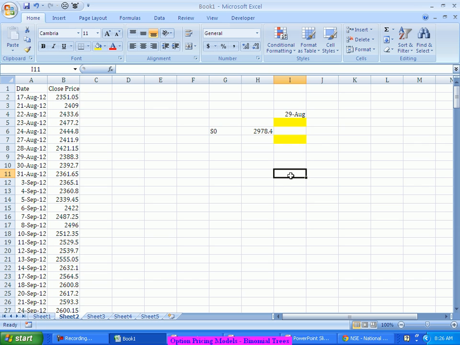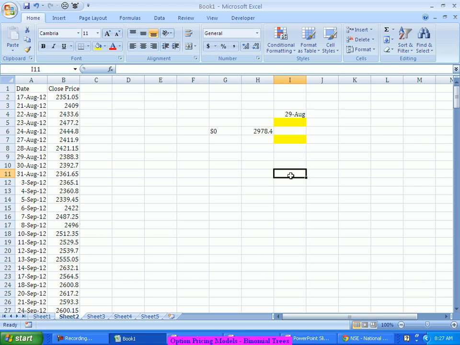I can find the prices on 29th August within one step, or, let's say 29th August is 12 days away, first project for 6 days and then for the next 6 days. Or I may say, why not project for 12 days separately, one day at a time.